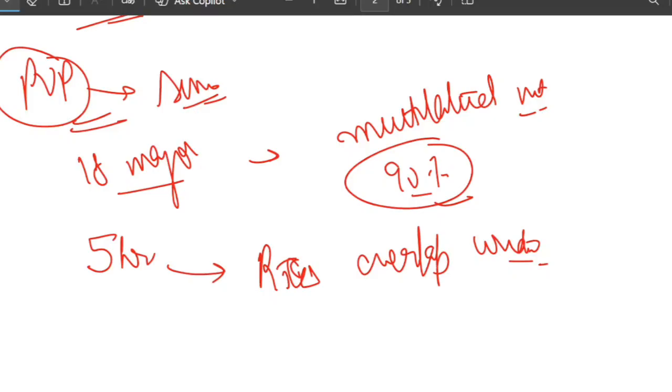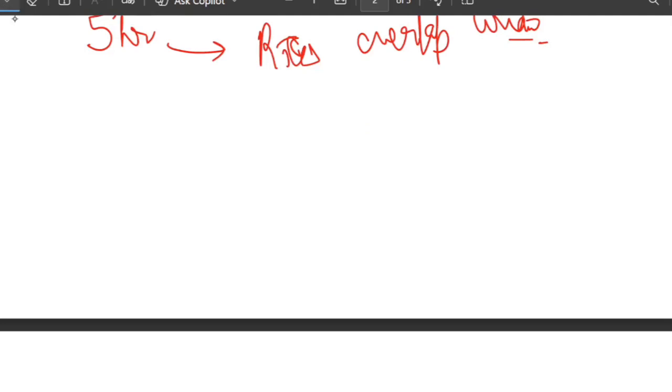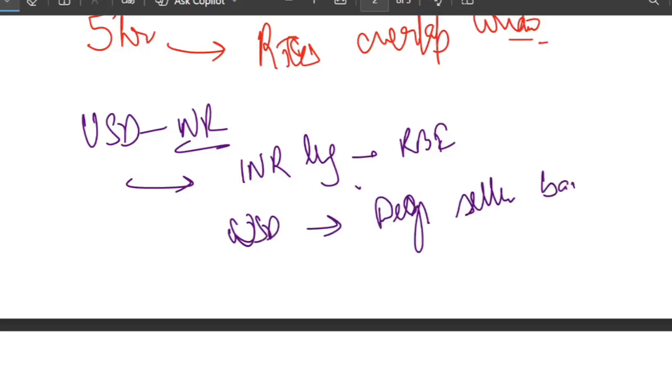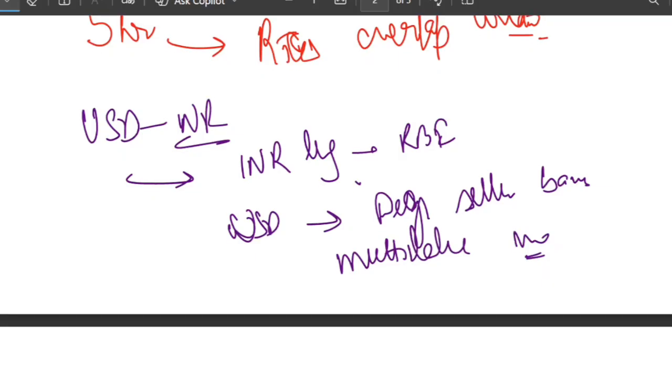So friends, how does CCIL work for India? Suppose it is a USD INR spot, forward or swap done within India. The INR leg is settled at RBI, and the USD leg is settled through a designated settlement bank. CCIL performs multilateral netting and, through PVP, ensures simultaneous settlement. When an Indian bank does a global foreign exchange trade, CCIL handles the domestic INR leg and CLS handles the global currency leg. Together they ensure both global and domestic PVP protection.